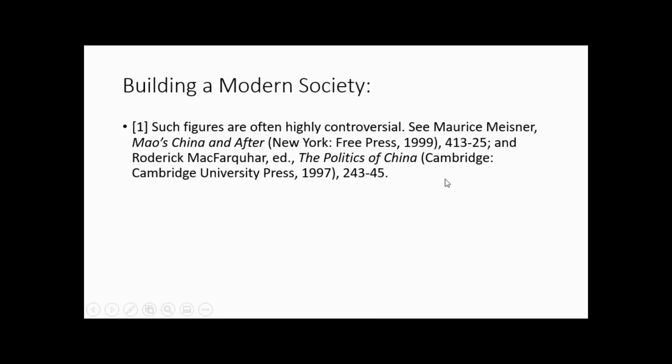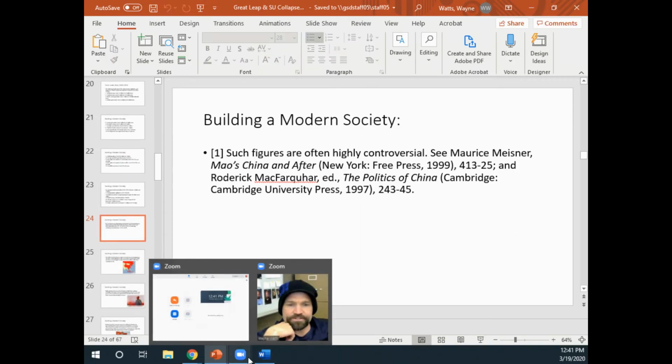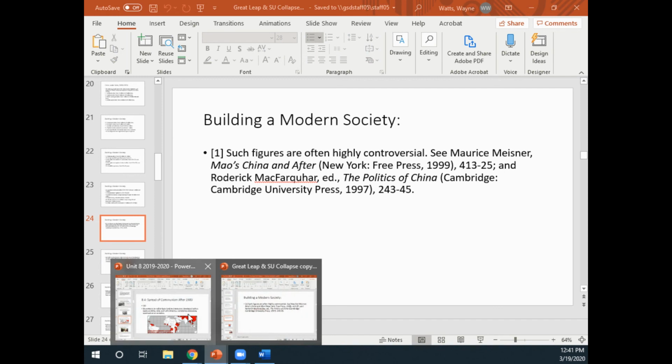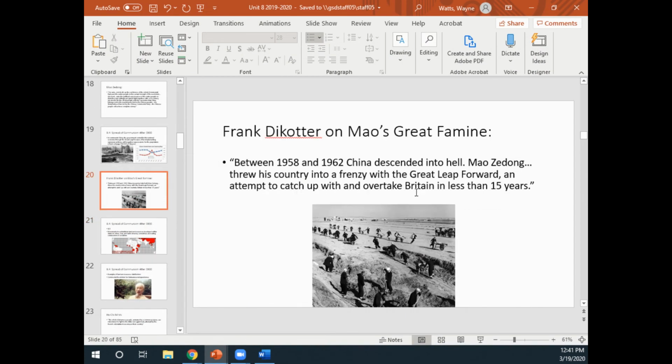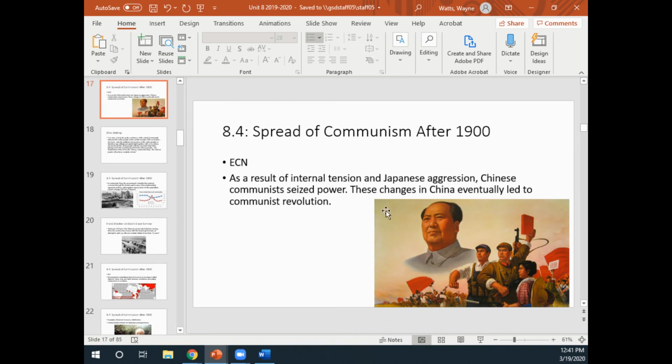Anyway, that being said, China gets us our first example here for the new movements towards communist states. And I'll create a separate video for the next one coming up.